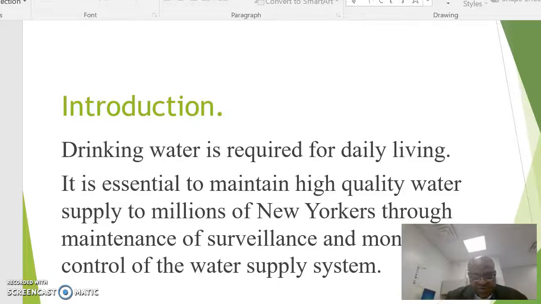Introduction. Drinking water is essential for daily living. It is also essential to maintain a high quality water supply to millions of people through maintenance, surveillance and monitoring control of the water supply system.